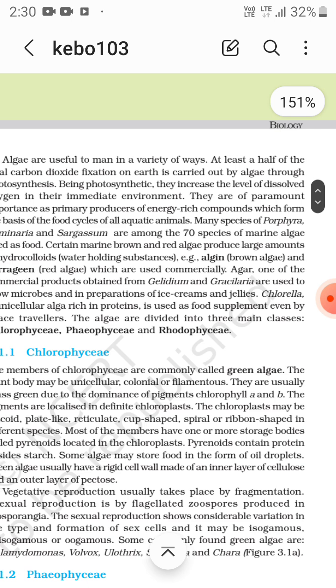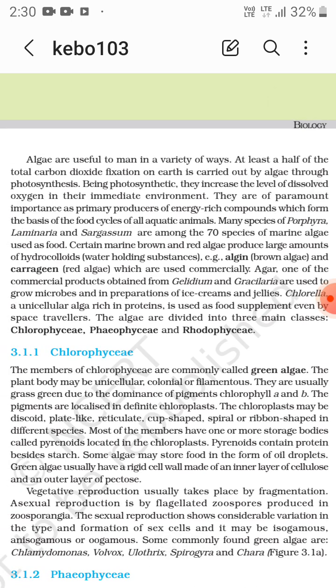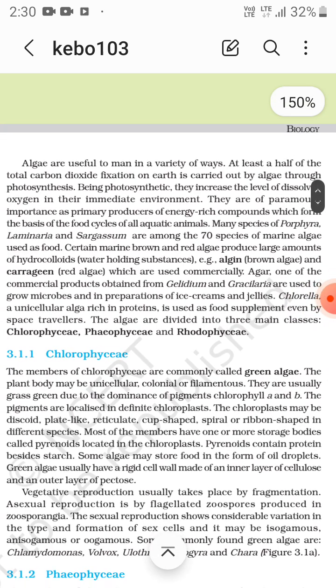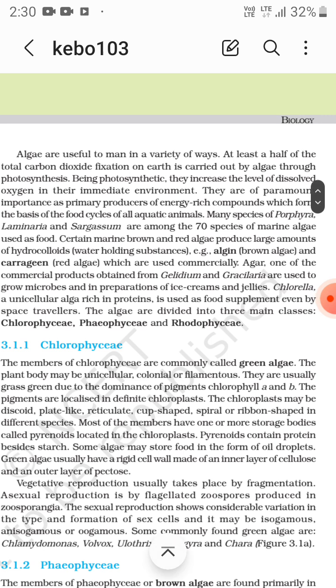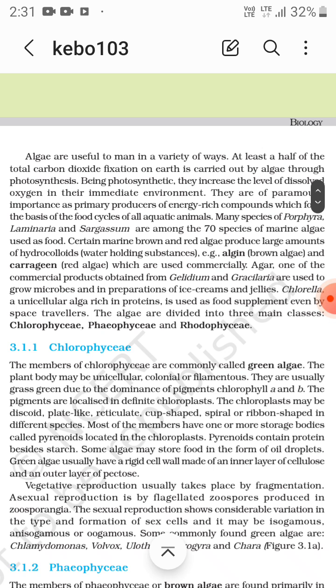There are many species of Porphyra, Laminaria and Sargassum. Porphyra, Laminaria and Sargassum are among the 70 species of marine algae used as food. Certain marine brown and red algae produce large amounts of hydrocolloids, water holding substances.